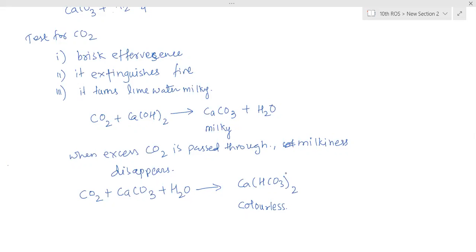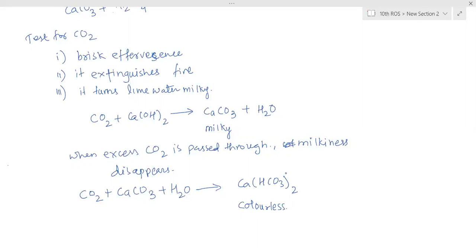By seeing only, you don't know whether that gas evolved is carbon dioxide. No, we don't know. Only what you see: brisk effervescence has started forming and some gas is coming out. So what is the characteristic of that gas? That gas is colorless and odorless. So these are the things you can see. That's it you have to write.